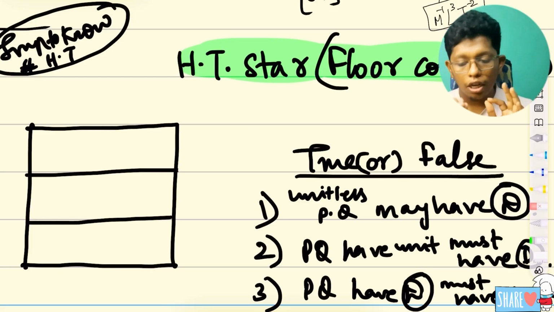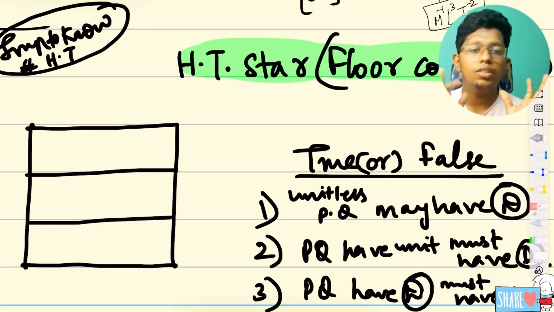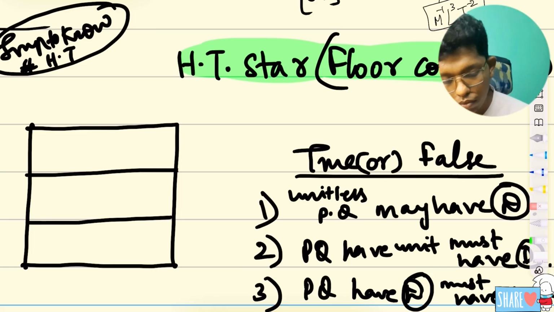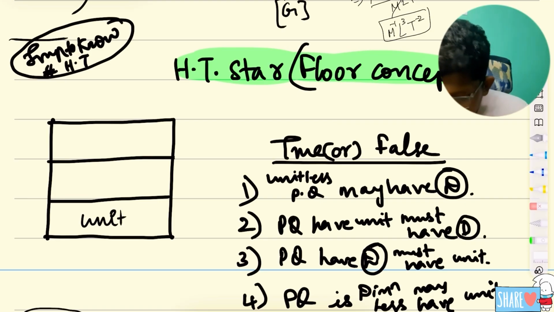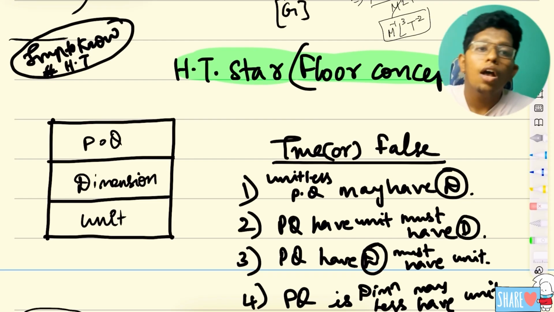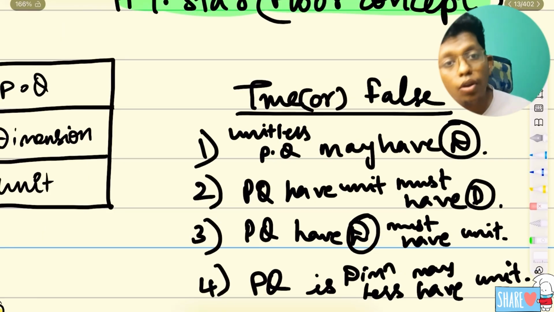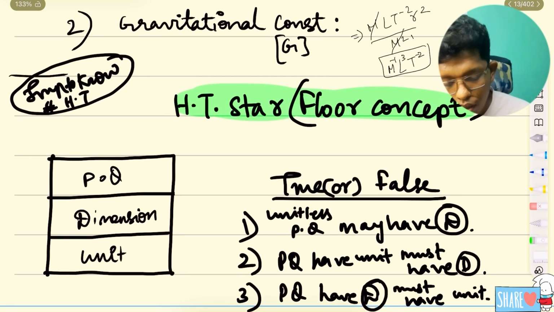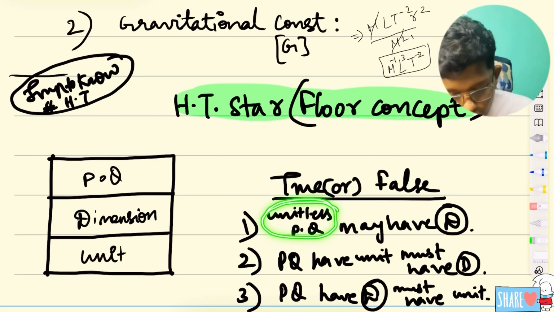So that's why I'm saying, first is unit, then dimension, then physical quantity. Why have I written this? It is very, very important. Let me make you understand by taking one or two true or false questions. If there is a unitless physical quantity, it may have dimension.